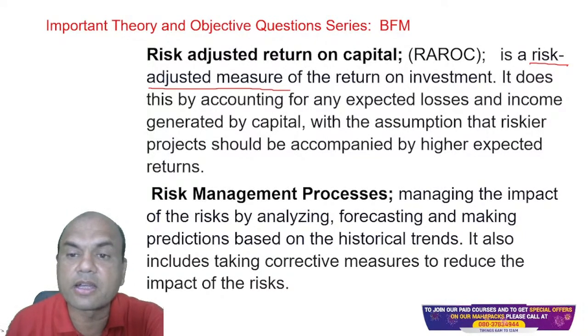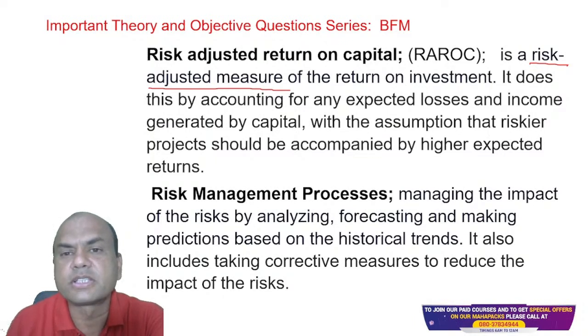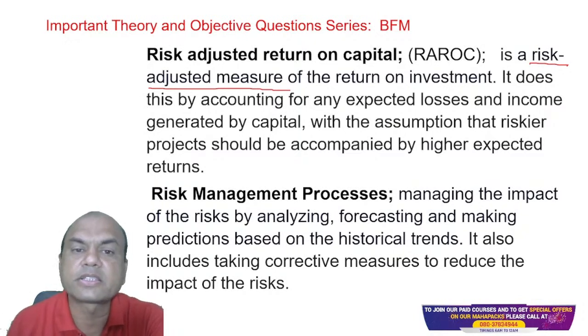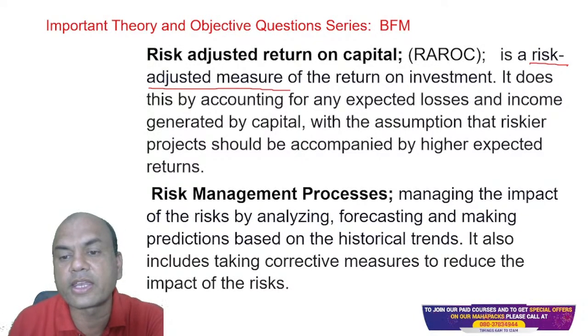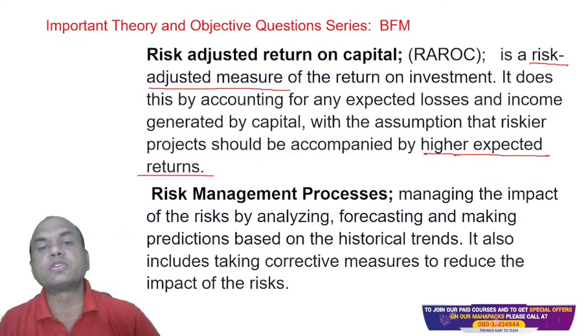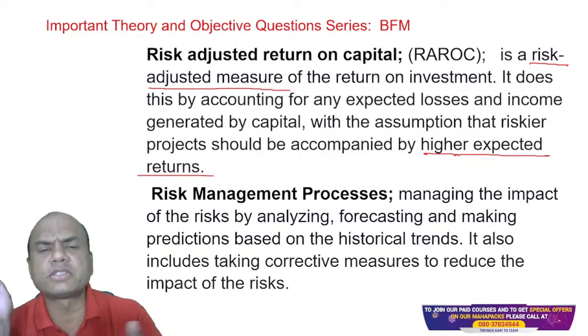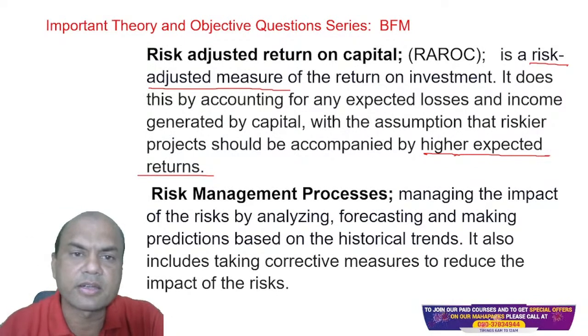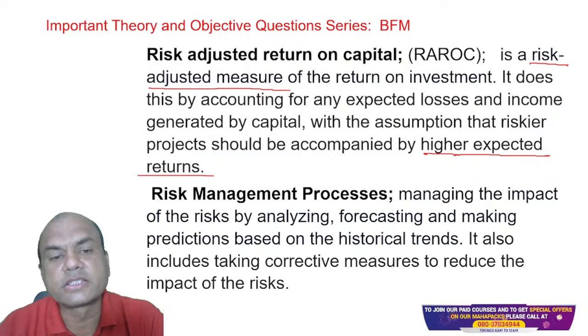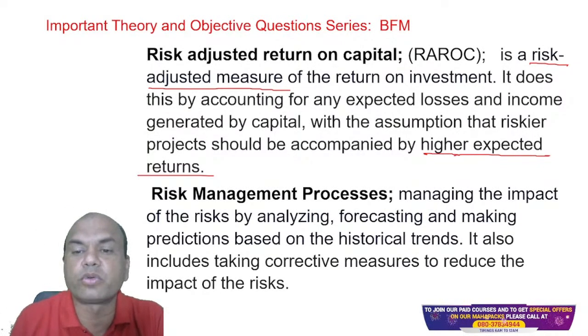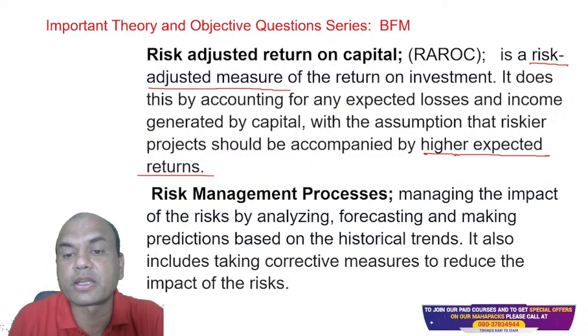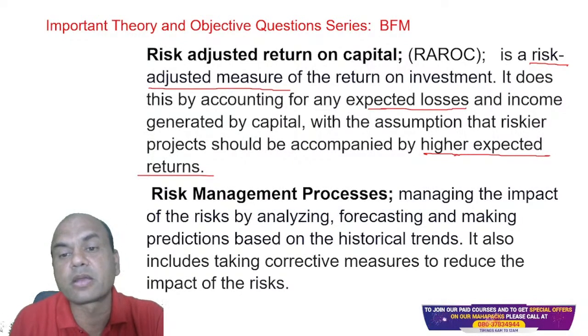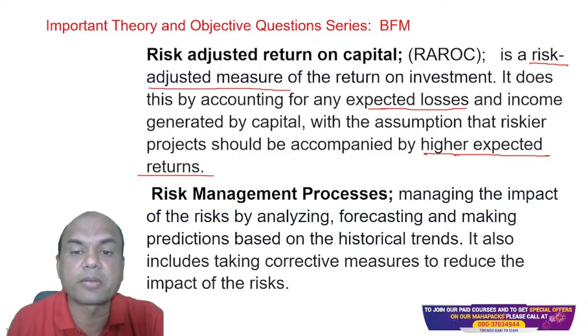So risk adjusted returns means what? Similar to the earlier definition, the higher the risk, the higher the return I'll be expecting. So if I'm investing in riskier projects, then I should get a higher return. Only then I'll invest in the riskier projects. Otherwise, wouldn't I invest in the bank FD, isn't it? So it does this by accounting for any expected losses. What all losses can occur whenever I invest in some riskier project, and income generated by that capital.